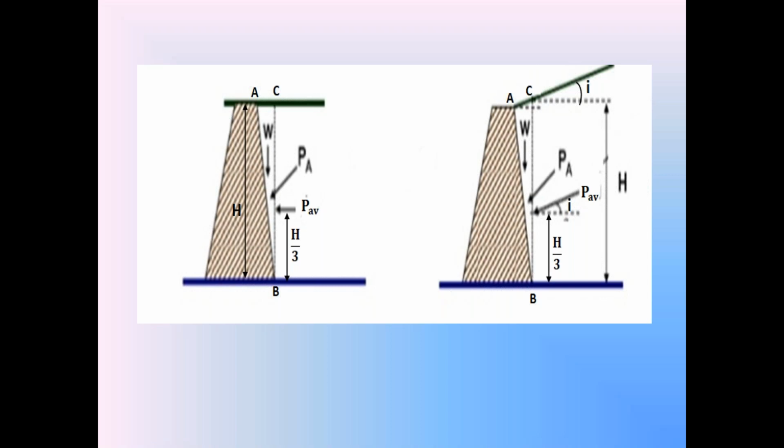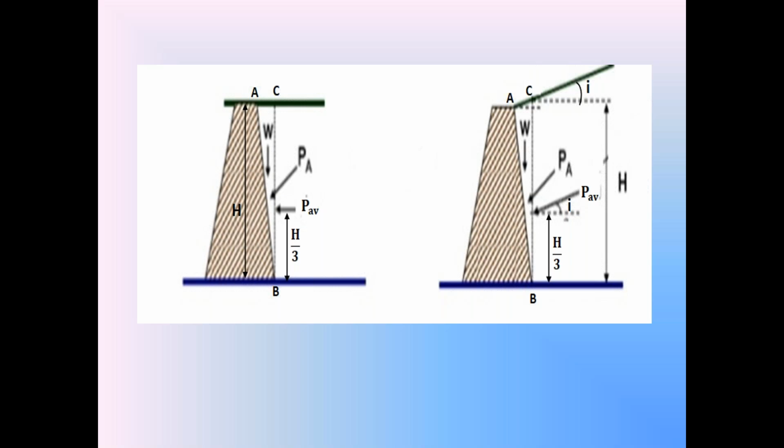A slight modification is made in the Rankine's active earth pressure theory when the backside of the retaining wall is an inclined surface. Actually, the Rankine's active earth pressure theory assumes the backside of the retaining wall is vertical. We can apply the Rankine's active earth pressure equation, PA, active earth pressure, PA is equal to Ka into gamma into Z, if the backside of the retaining wall is a vertical surface. But here, sometimes the backside of the retaining wall is an inclined surface.